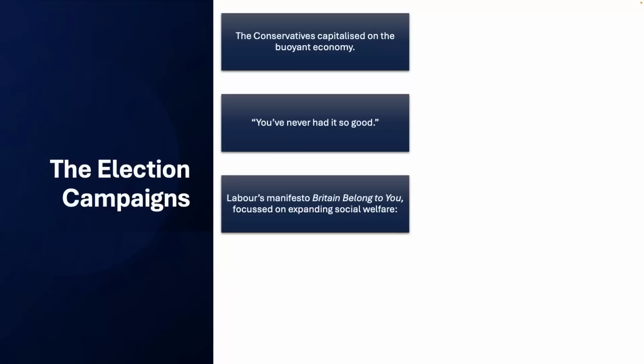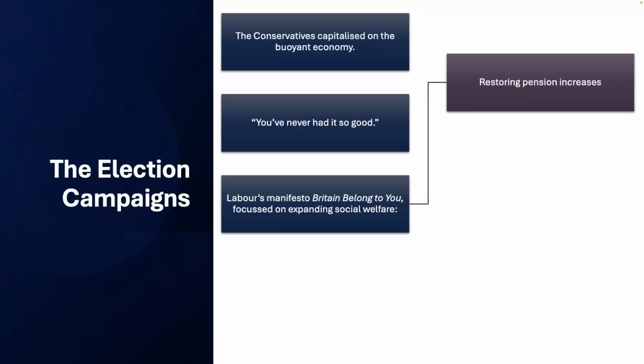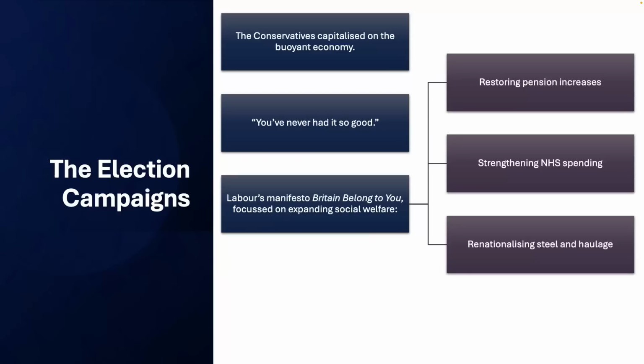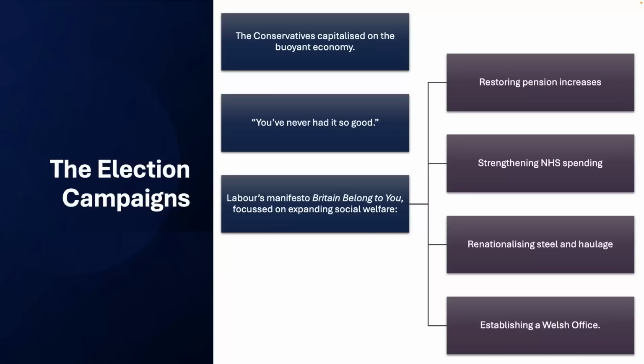When it comes to Labour's manifesto, the manifesto was titled "Britain Belongs to You," and it focused on expanding social welfare, restoring pension increases, strengthening the NHS and spending for the NHS, renationalising steel and haulage, again a policy that was popular in the 1955 general election campaign, or at least popular for Labour at least, and also the establishment of a Welsh office. And it notably shifted away then from what was a quite strong socialist policy towards a type of welfare capitalist policy.